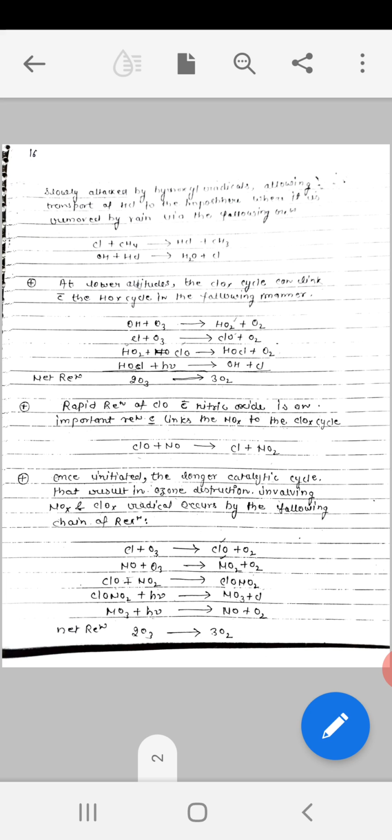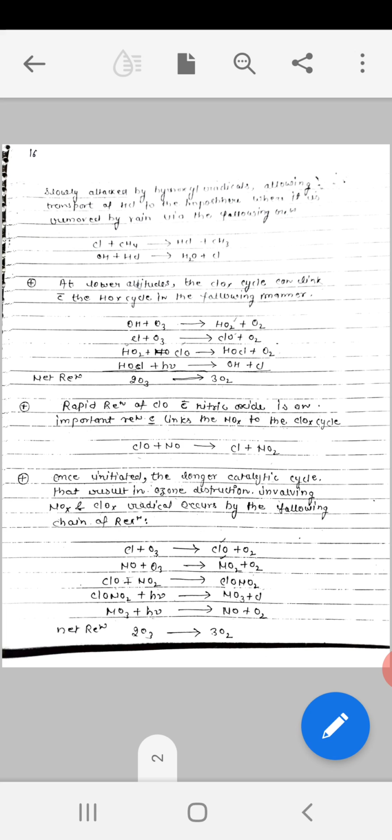Rapid reaction of ClO with nitric oxide is an important reaction which links the NOx cycle to the ClOx cycle. The NOx cycle we studied yesterday, and today we are studying the ClOx cycle. We want to say that all these cycles are interconnected. They are not independent entities. One affects the other, and one's reactant can be a reactant of the other also. So ClO reacts with NO to form Cl plus NO2.